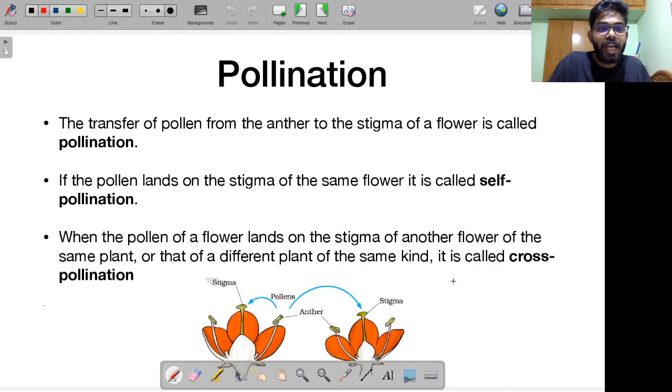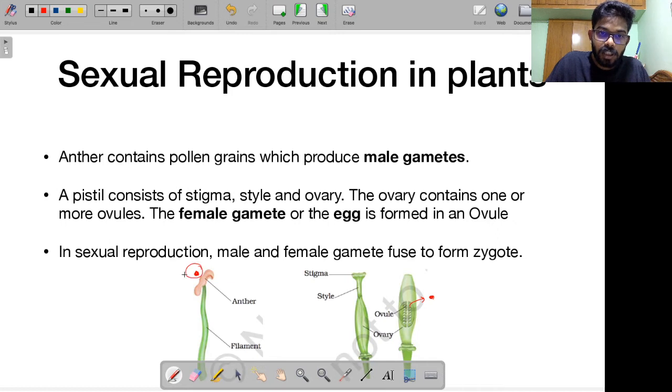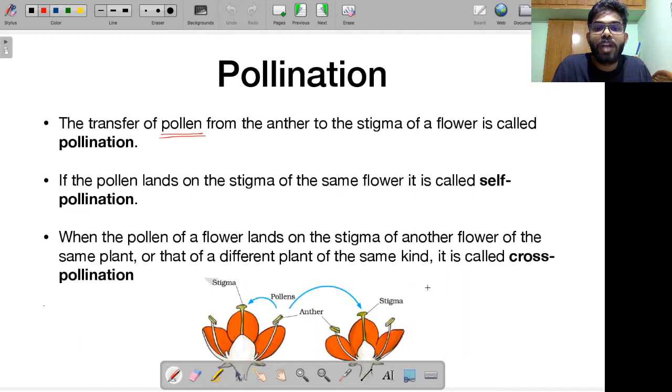Alright. What is pollination? Basically it is the transfer of pollen. Pollen is nothing but this. The male gamete is contained in this pollen. This pollen has to be transported to the stigma, from where it will go and fuse with the eggs. Right? So this process of transfer of pollen from the anther to the stigma of a flower, the stigma being present in the pistil, is called pollination. You might have heard this terminology a lot. Pollination means transfer of pollen from anther to stigma of a flower.